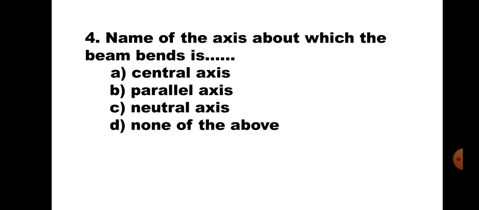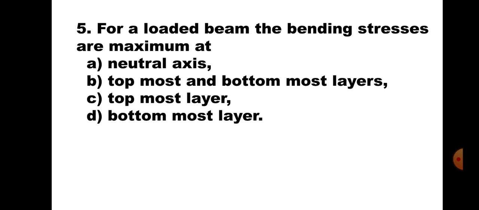Question number 4. Name the axis about which the beam bends. Is A. Central axis. B. Parallel axis. C. Neutral axis. And D. None of the above. Now, any beam which bends due to any type of load, it is always about the neutral axis. Hence, the correct answer is C. Neutral axis.